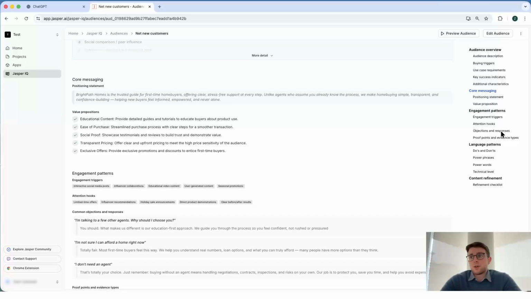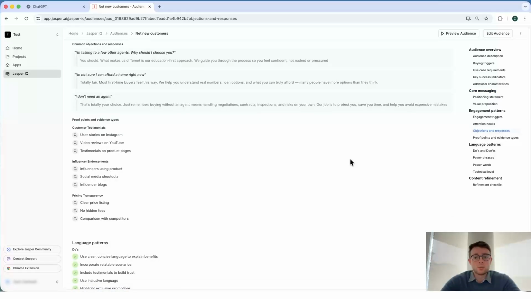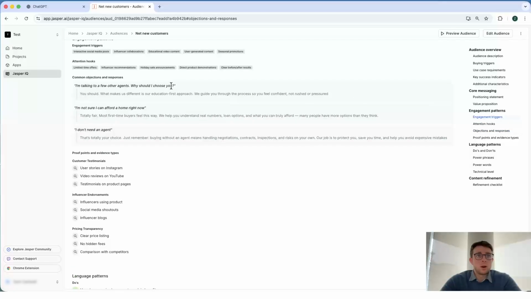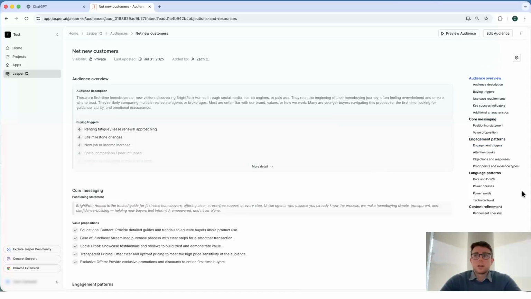It even goes as far as looking at things like objections and responses. So when we are looking to get net new clientele, what are the common objections that we come across? What we can do is define those common objections, which as a business we usually know and understand in a lot of detail, and how we want to respond to them when we're creating different content. So again, it's giving us the framework and then allowing us to go into extreme detail to define who we are actually speaking to.